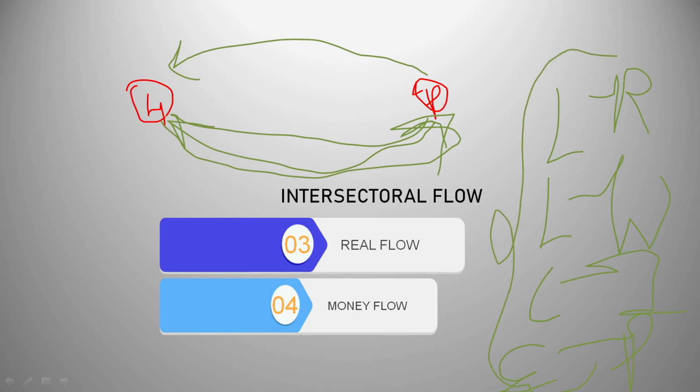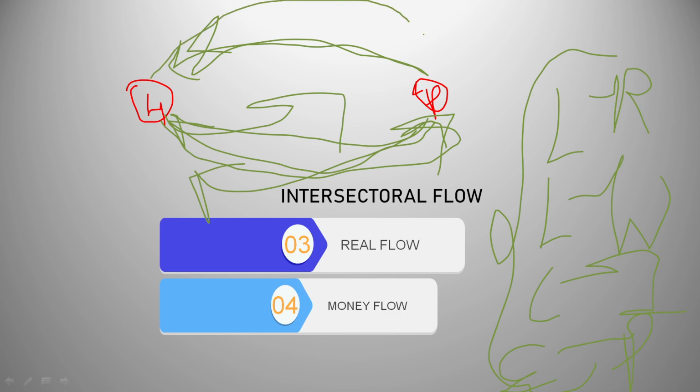So the household sector gave them factor services, and then the producer sector gave the household sector factor payment. Now here the producer sector gave the household sector goods and services, in return for which the household sector will pay the producer sector. That means they will do the expenditure on purchase of those goods and services. Right. So here money flow is just a reciprocal of real flow, because real flow happens, and in return for which money flow happens. Okay.